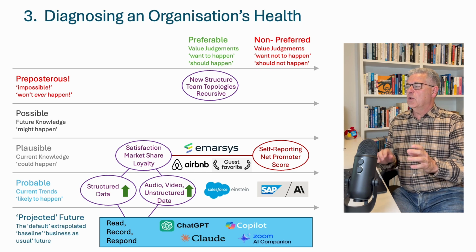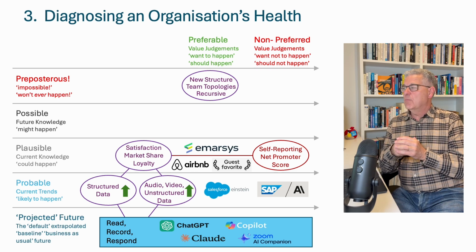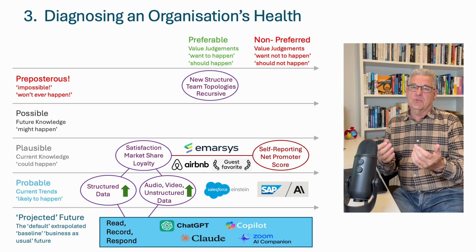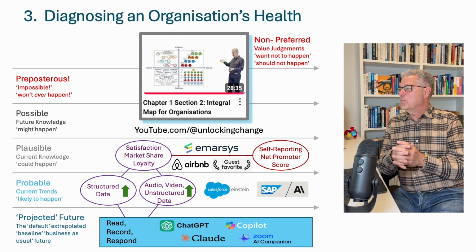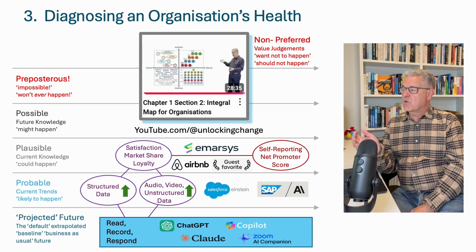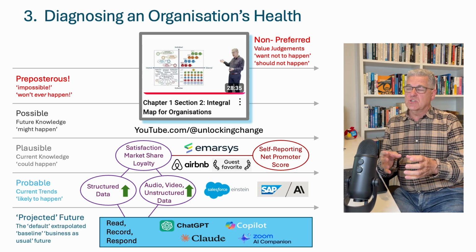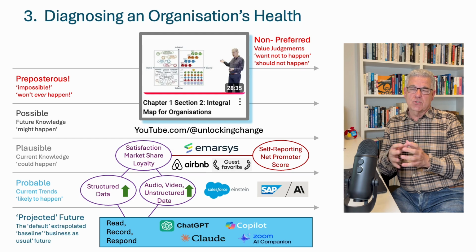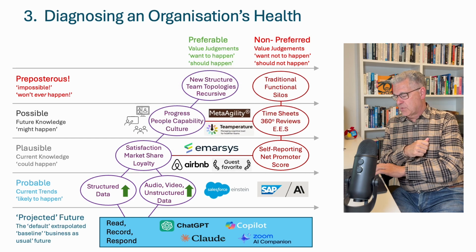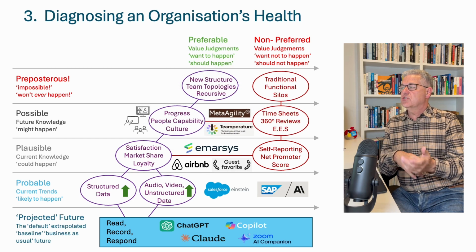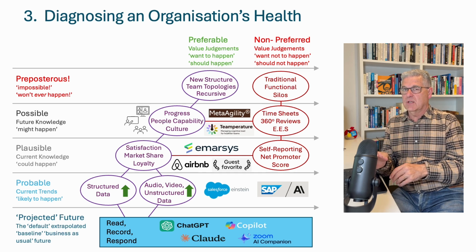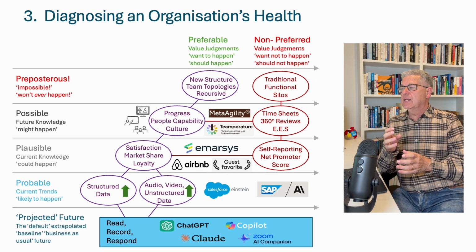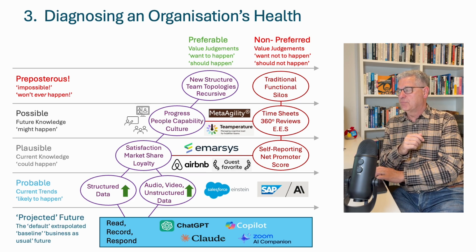At SignalRoad, we are researching how to train AI models to diagnose the health of an organisation. This diagnosis is based on the Integral Map for Organisations, which is described in Chapter 1, Section 2 of our YouTube channel, Unlocking Change. The plan is to use the internal and external data to measure progress instead of activity, people's capability aligned to their role, and cultural development.